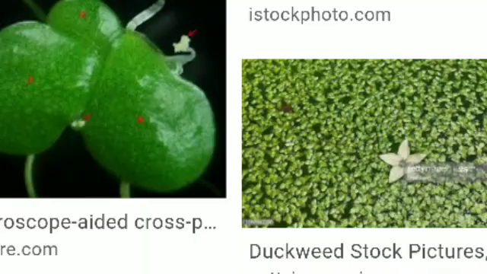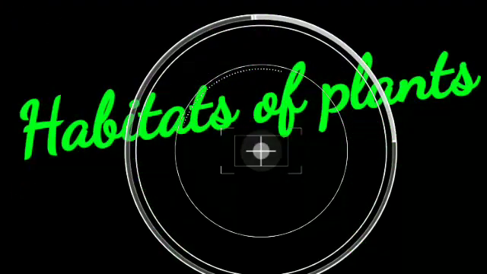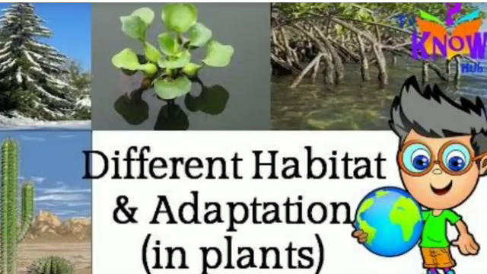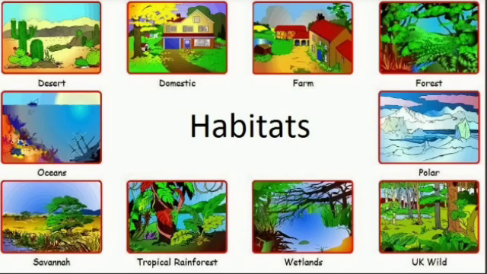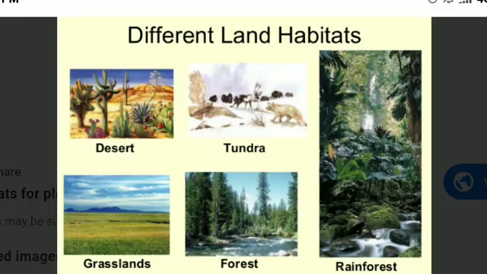Let us see habitats of plants. Students, we see different plants growing in different places around us. Plants can be classified according to their habitat or the place where they grow. Land, water, marshy areas, deserts, and even a big tree are the various habitats of plants. So, students, here we have finished half of the lesson, and the rest of the lesson we will see in the next video.